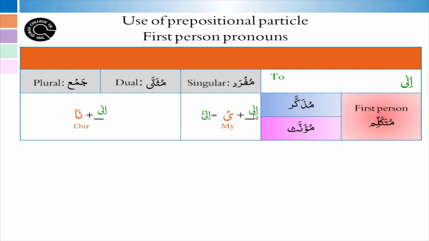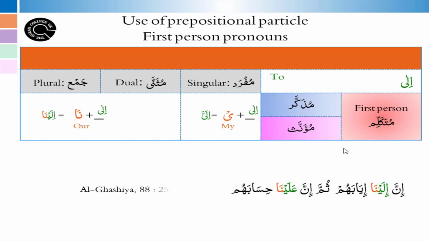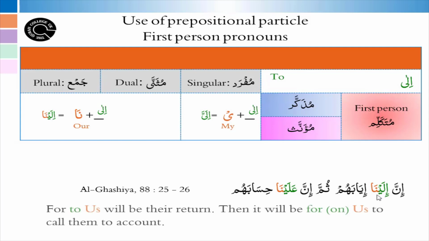The last one would be ilayna. You can see the application of ilayna in Surah Al-Ghashiyah, verses 25 to 26, where it says: inna ilayna iyabahum thumma inna alayna hisabahum. This verse talks about how we are answerable to Allah for whatever we do in this world.